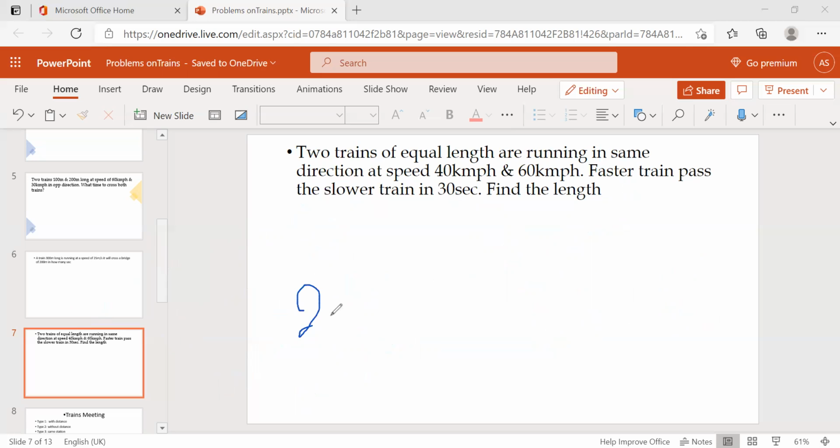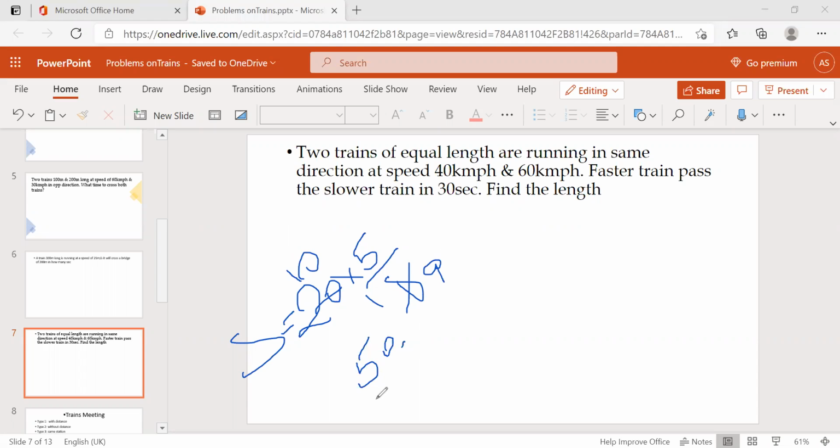The difference between speeds is 20. Speed is 20. Just convert into meters per second: multiply by 5 by 18. Tens, nines. That's it. So 50 by 9. Keep this side. And the length of the two trains is nothing but 2L. We know this because both trains' lengths are the same, and 2L is the distance.